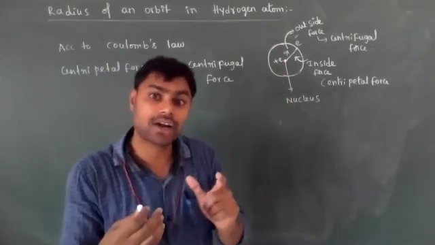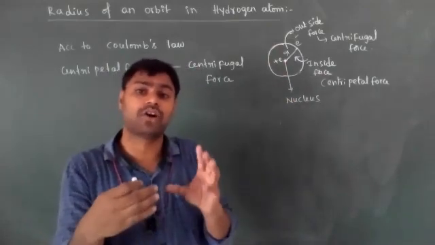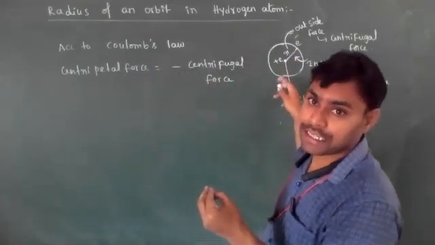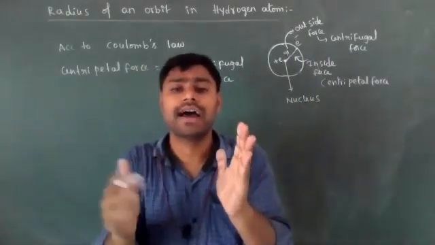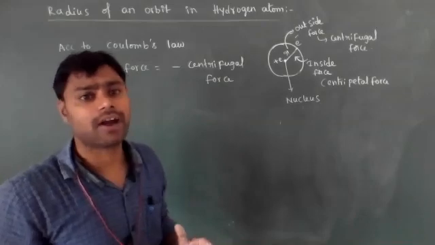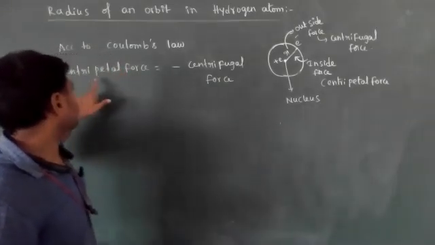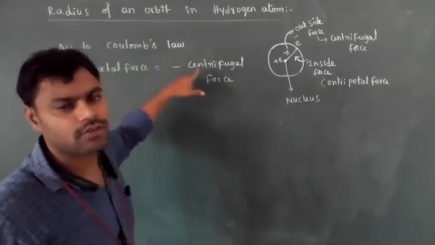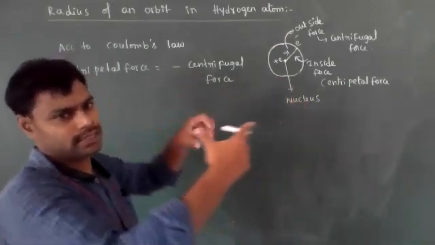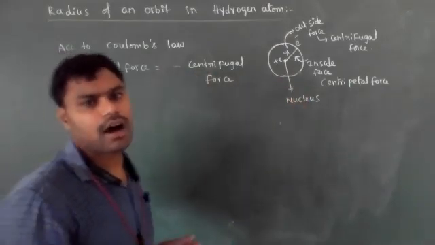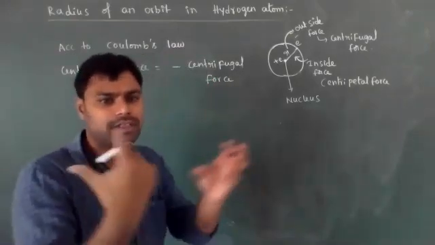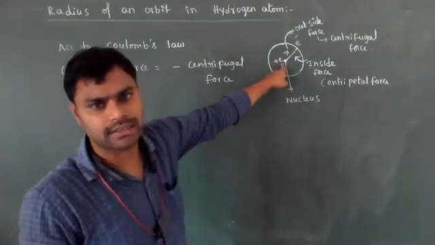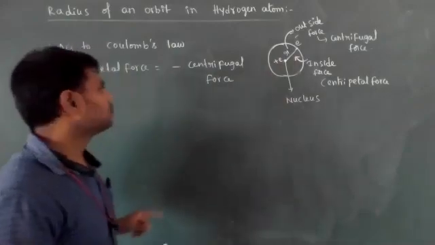Why are they continuously rotating around the nucleus? Because the forces acting are attractive and repulsive forces, both equal and opposite. The force acting inside is the centripetal force. The centrifugal force is the force acting outside, a repulsive force, and both have opposite signs. Because attractive and repulsive forces are equal, the electron can't move outside and can't fall inside. That's why both have opposite signs. So for electrons,